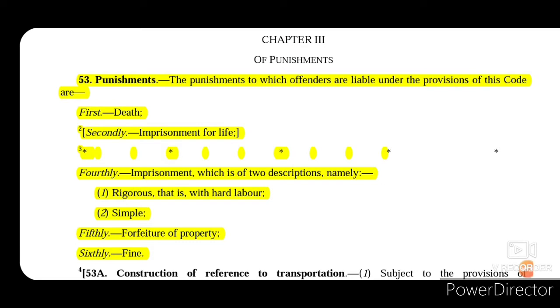But there are different theories of punishment or different types of punishment. However, the various types of punishments are divided into mainly 5 categories, also known as theories of punishment. These theories are not expressly written in the Indian Penal Code. I'm just explaining it for the sake of better understanding of the term punishment.